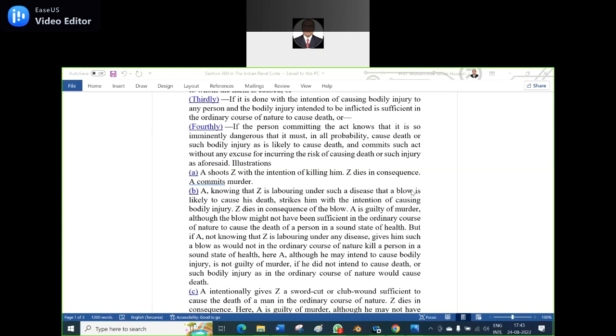And if it is an open hand on the cheek, participants, slap. If you give a slap to an ordinary man, can he die? No, sir. But if you slap a man who is having such a disease, if any fly perches on his body, he will die. Even a small touch is enough for his death. There is clearly a murder. Okay. Did you get my point? Yes, sir.